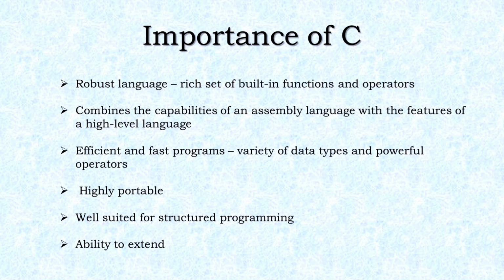The C language also has the ability to extend itself. The C library supports various functions, and a C program is a collection of these functions. We can always add our own functions to this library. The availability of such a large number of functions makes the programming task quite simple.